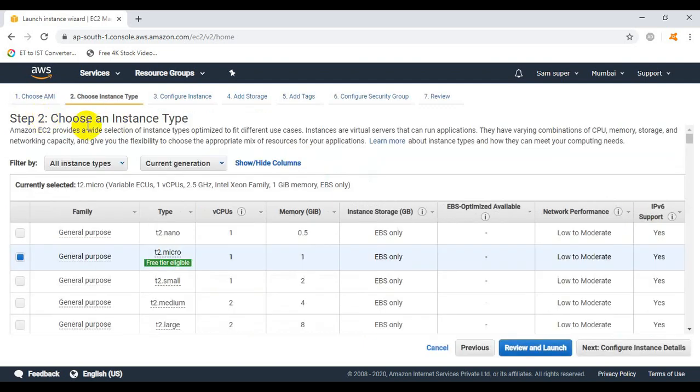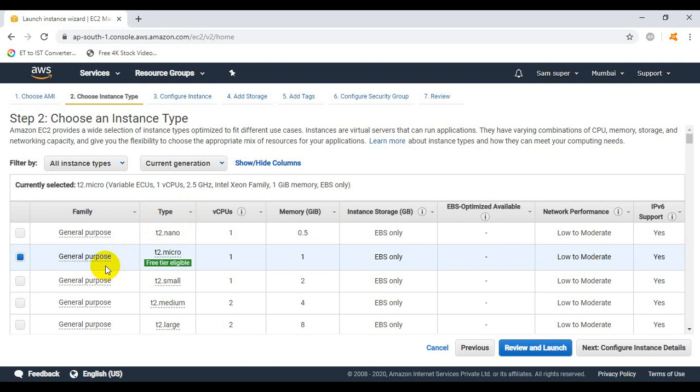So we are redirected towards step number 2. Before clicking on next, I would like to tell you the purpose of step number 2. It will give you an option to select the combination of the virtual hardware resources through which we will create the new EC2 instance.